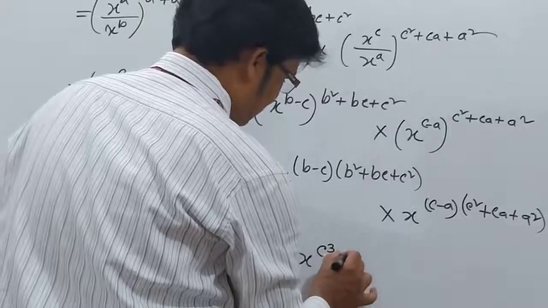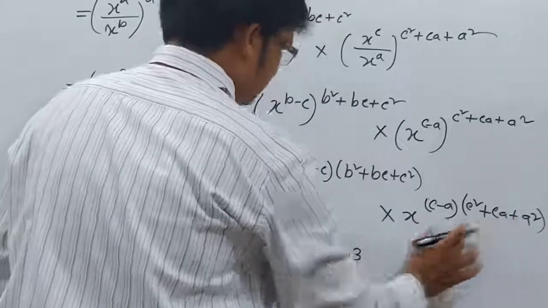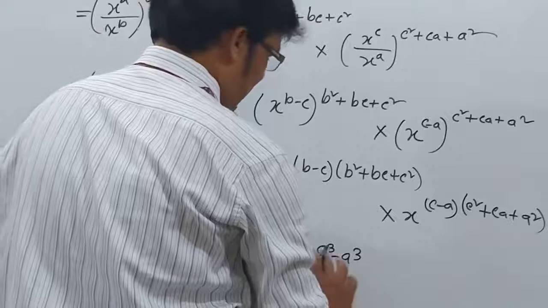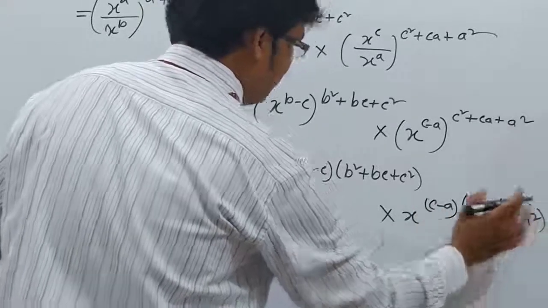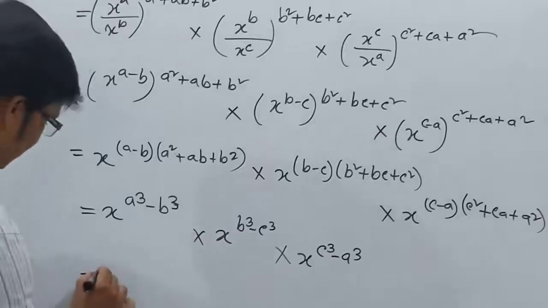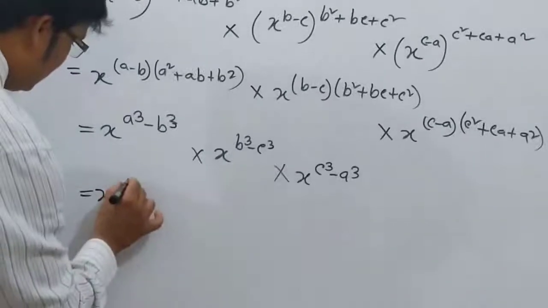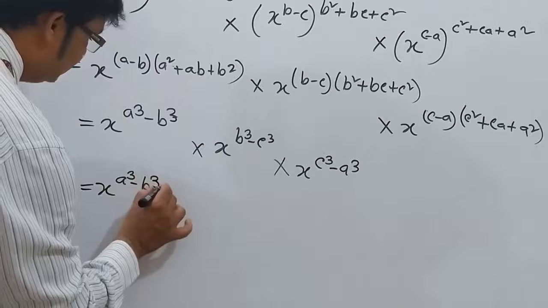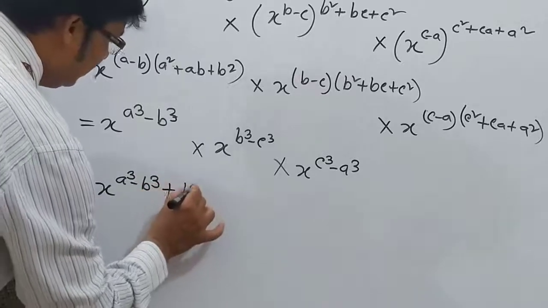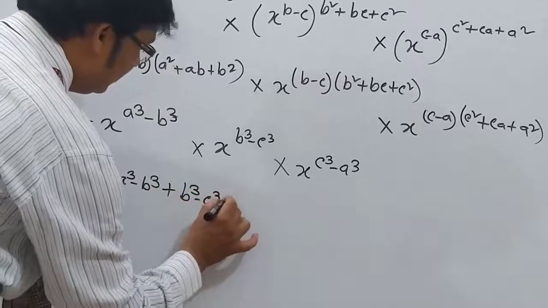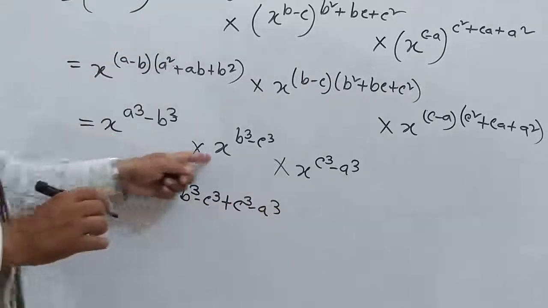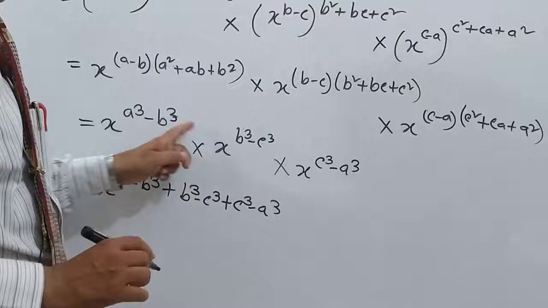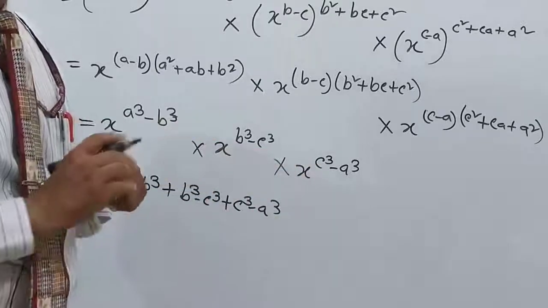And c cube minus a cube means (c−a)(c² + ca + a²). So it is equal to x to the power a cube minus b cube plus b cube minus c cube plus c cube minus a cube, because base same, power will be addition.